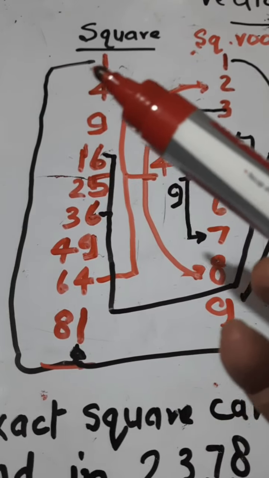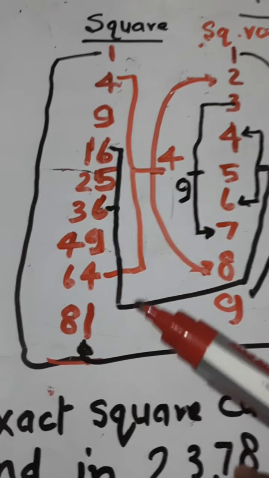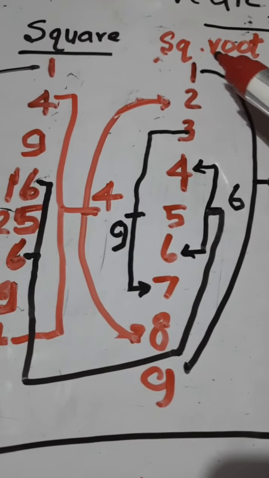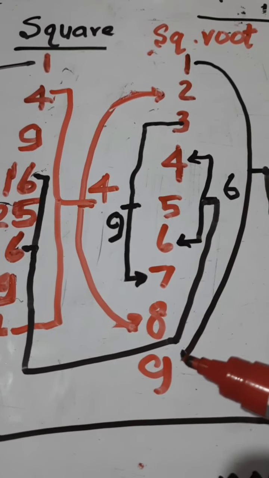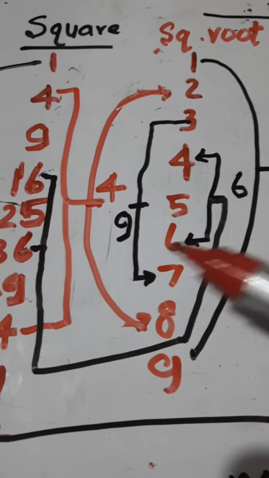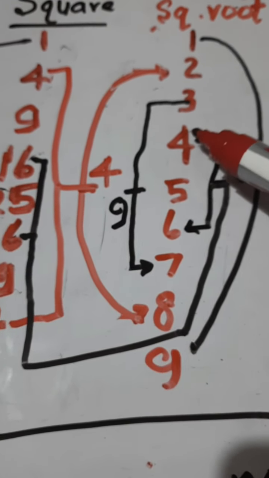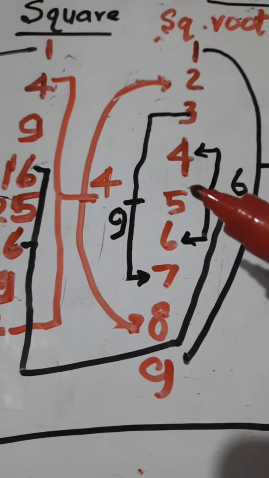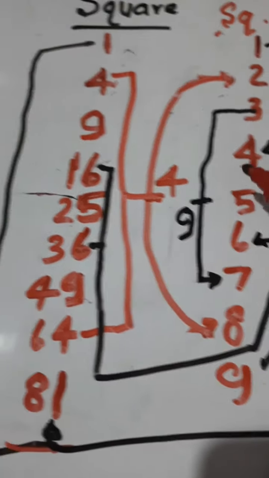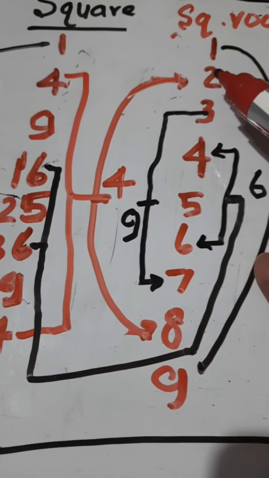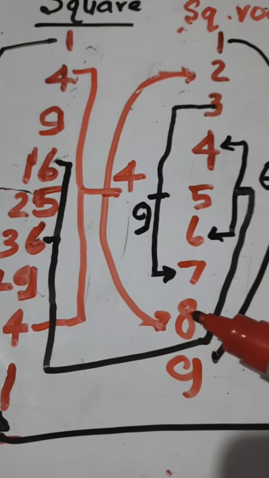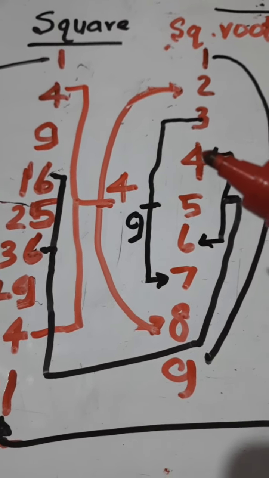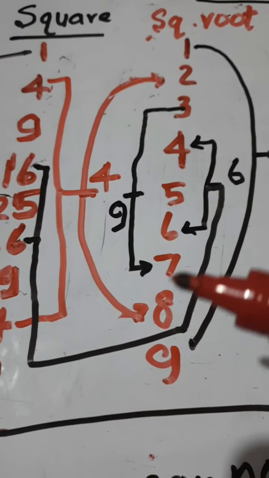One more property we can observe is, suppose a square is ending in 1, the square root can end either in 1 or 9. If it is ending in 6, for example 16 and 36, the square root can end in 4 and 6. And if it is ending in, say, 4, the square root can end in 2 and 8. We can remember this by observation, and we can also easily find it out logically. We need not even memorize.